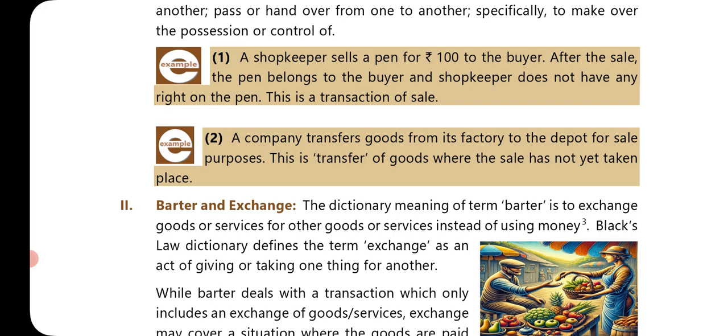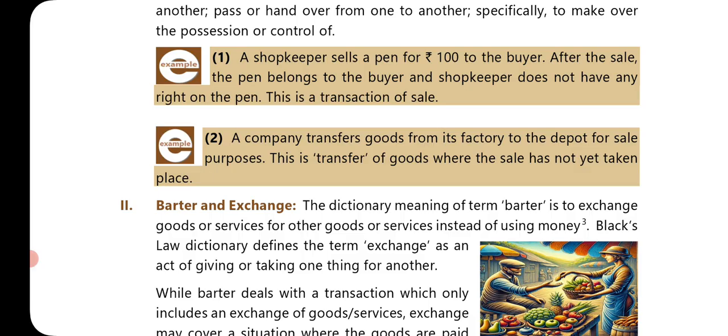Number one is a shopkeeper sells a pen for rupees 100 to the buyer. After the sale, the pen belongs to the buyer and the shopkeeper does not have any right on the pen. This is a transaction of sale. Second, a company transfers goods from its factory to the depot for sale purposes. This is transfer of goods where the sale has not yet taken place.